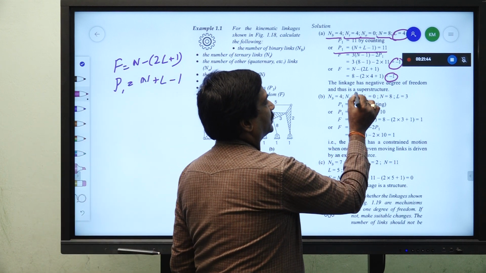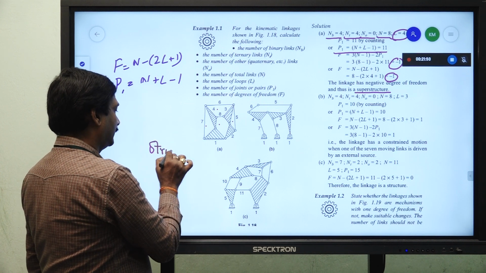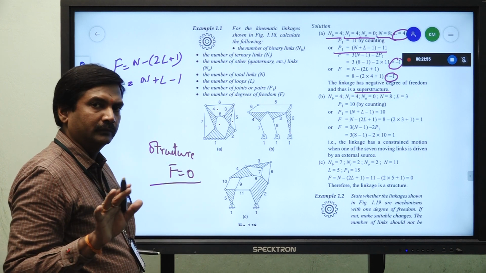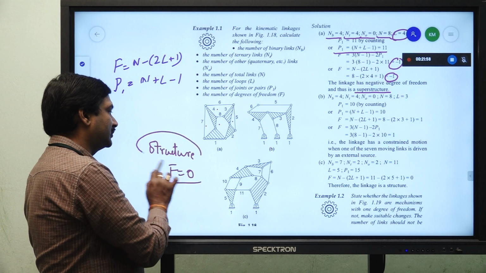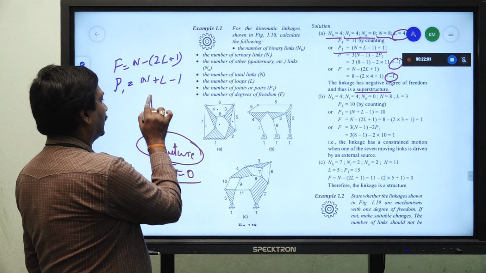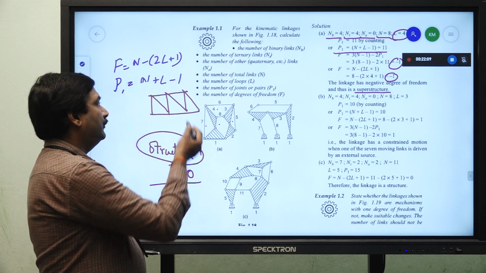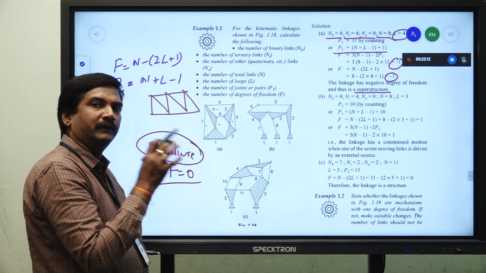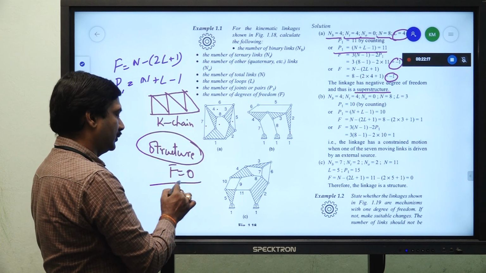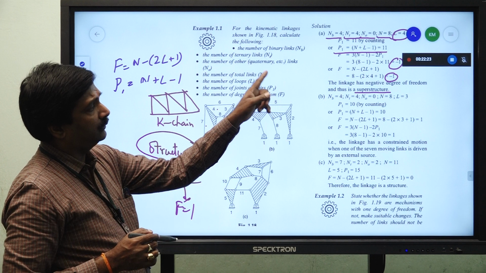That is why these type of the structures we are calling with the name superstructure. Actually, structure means degree of freedom has to be 0. Degree of freedom is 0. That means if one of the link in the structure becomes free, then it becomes kinematic chain. So, out of your links like this and something is there, if one of the link is being moved, it is given some freedom, then it becomes kinematic chain. F is equal to 0, it will be converted to F is equal to 1. But here it is given F is equal to minus 1.